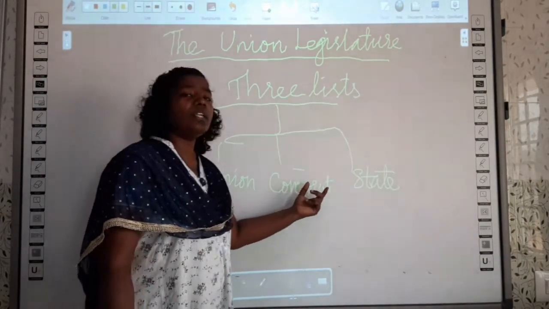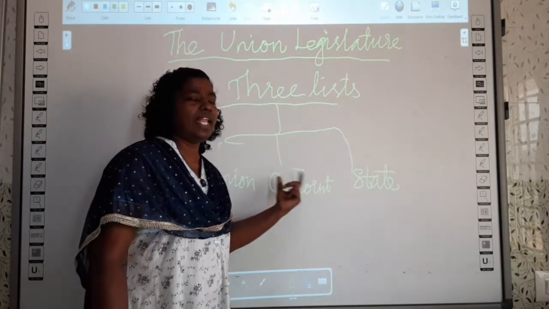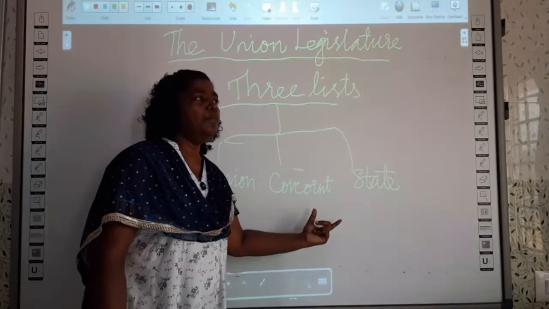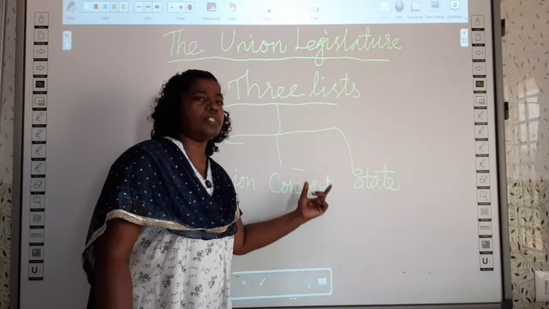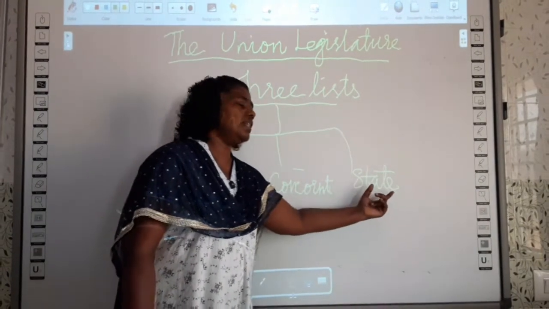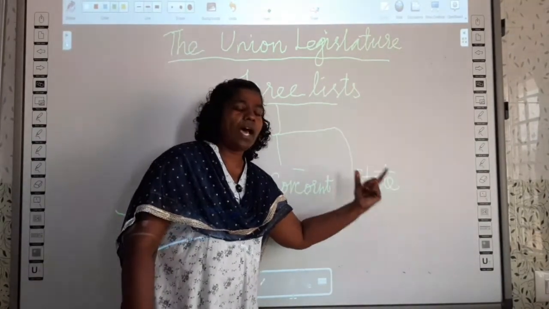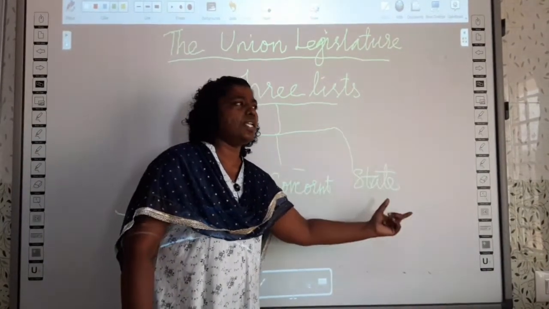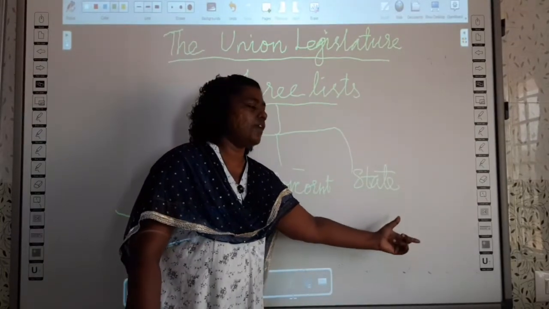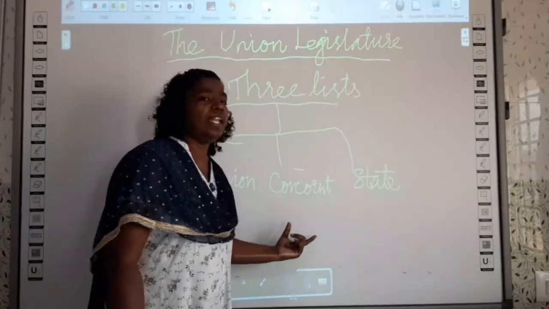When we see the concurrent list, it maintains both the national and the regional problems. It solves both national and regional problems. And the state list is only based on the activities or functions related to the state government. Now, what are the things that come under the concurrent list?